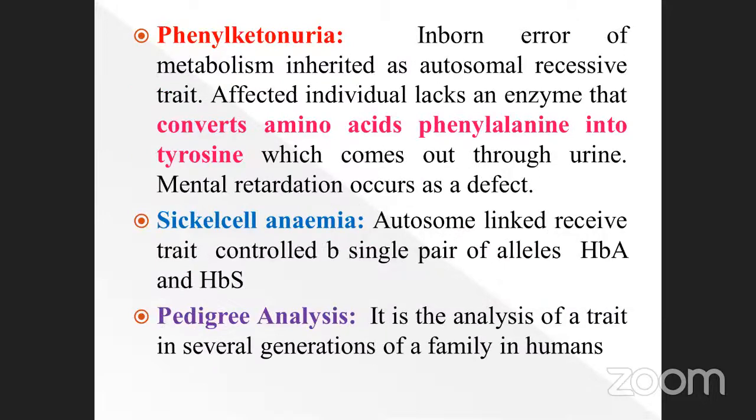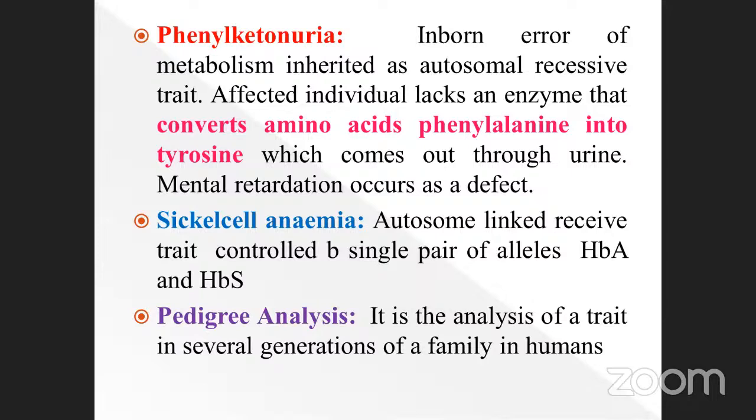And phenylketonuria is another inborn error of metabolism. So note it down, this is very, very important. Phenylketonuria, an inborn error of metabolism, is inherited as an autosomal recessive trait. Affected individuals lack an enzyme that converts the amino acid phenylalanine into tyrosine. Which one is the lack of enzyme? Sometimes they may ask questions. This has already been asked many times.